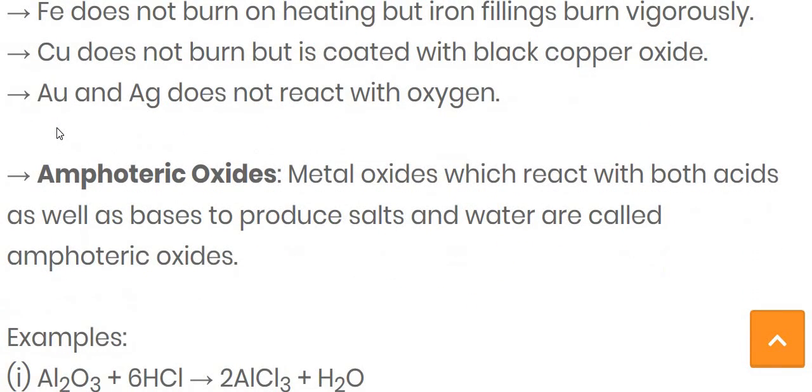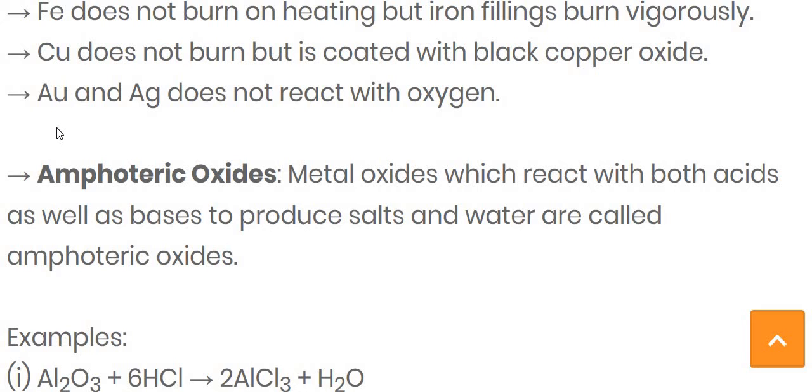Now the next one is the amphoteric oxide. This question is asked many times in the board examination: what do you mean by amphoteric oxide? Or in another way, some examples are given and you have to identify which is the amphoteric oxide.